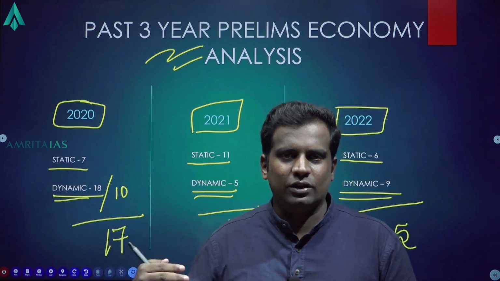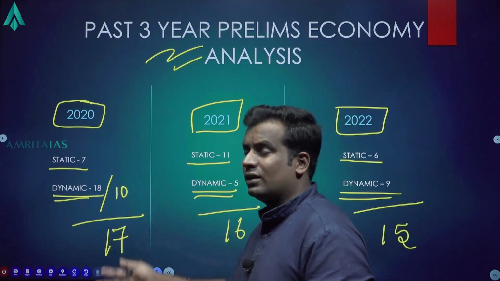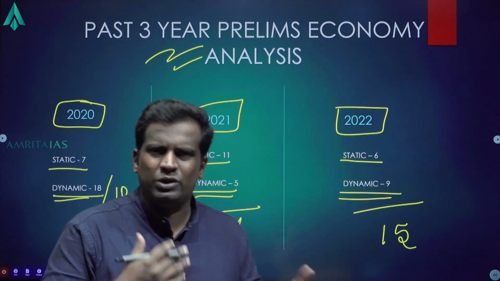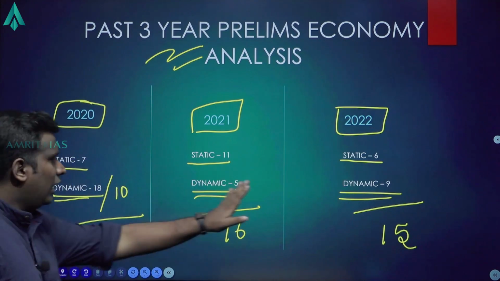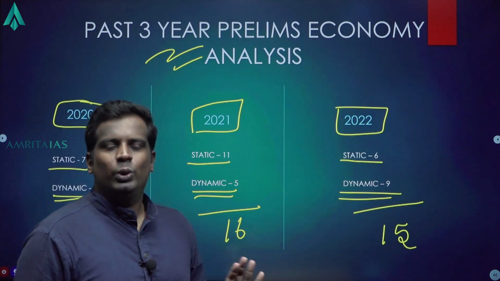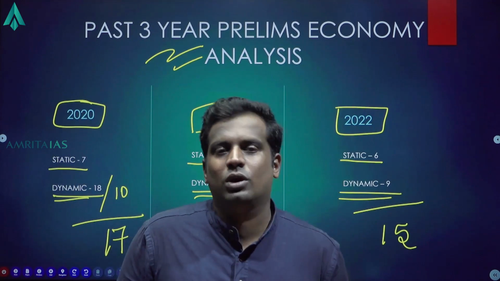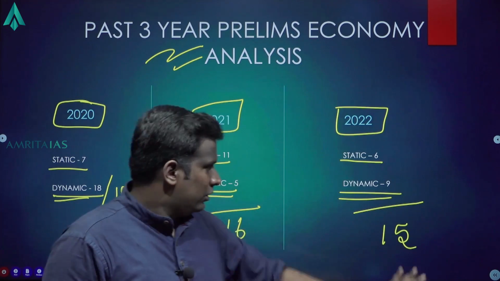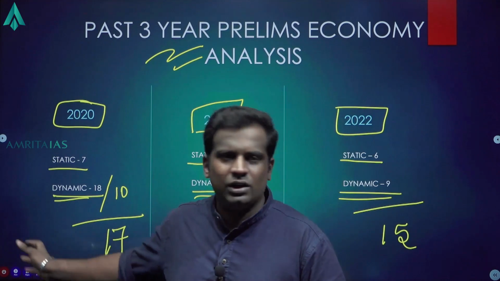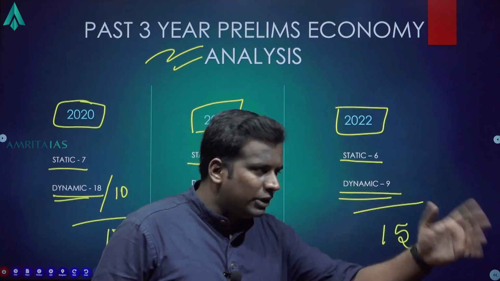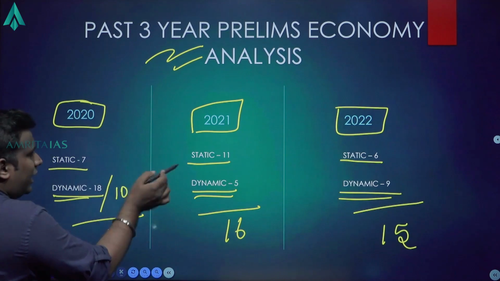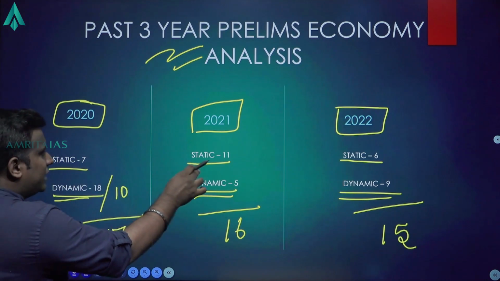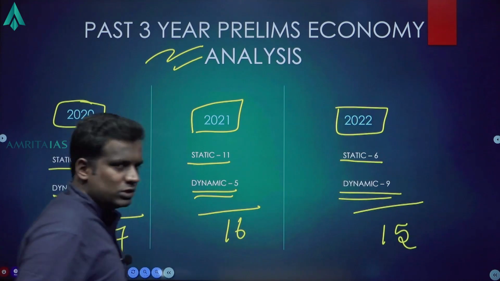So, some questions I would have taken under economy, some I have taken under international relations, or some I have taken under completely different topics. So, it depends. But generally, I can say that 15 to 18 questions, or 15 to 20 questions, are guaranteed to come from economy. Okay. 15, here it's 18, it can even go beyond that. So, keeping these points in mind, if you look at the way static and dynamic is changing, one year the number of questions in static is less, the next year it is high, then again it reduces.